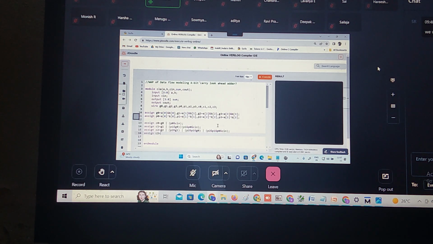Again, assign C3. C3 is equal to what? G3 or P3 and G2 or P3 and P2 and G1. This is OR. P3 and P2 and P1 and G0. Okay.